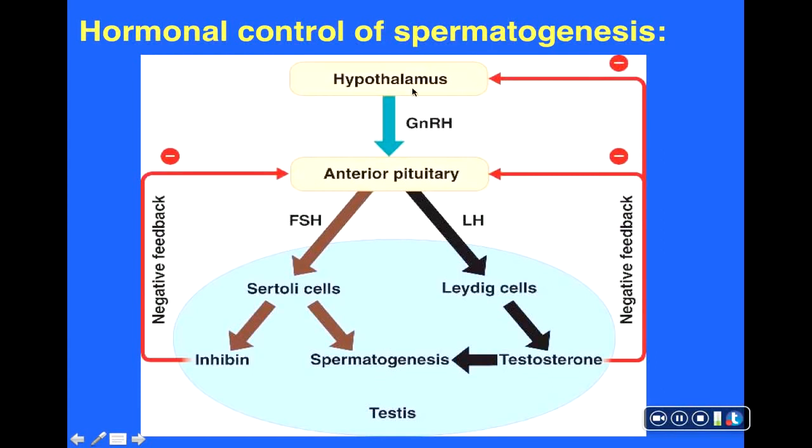So what's going on here? Well, once a man reaches puberty, his hypothalamus produces this hormone here, GnRH, short for gonadotropin-releasing hormone. The GnRH makes its way to the pituitary gland, and in response to the GnRH, the pituitary releases these two hormones, namely follicle-stimulating hormone, or FSH, as well as luteinizing hormone, or LH. These hormones make their way into the bloodstream, interact with cells in the testes, and ultimately FSH and LH tend to increase or trigger spermatogenesis.